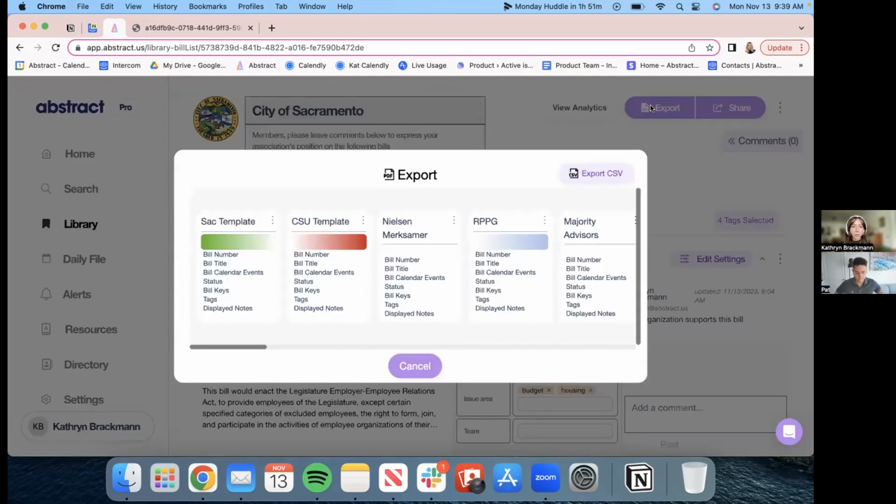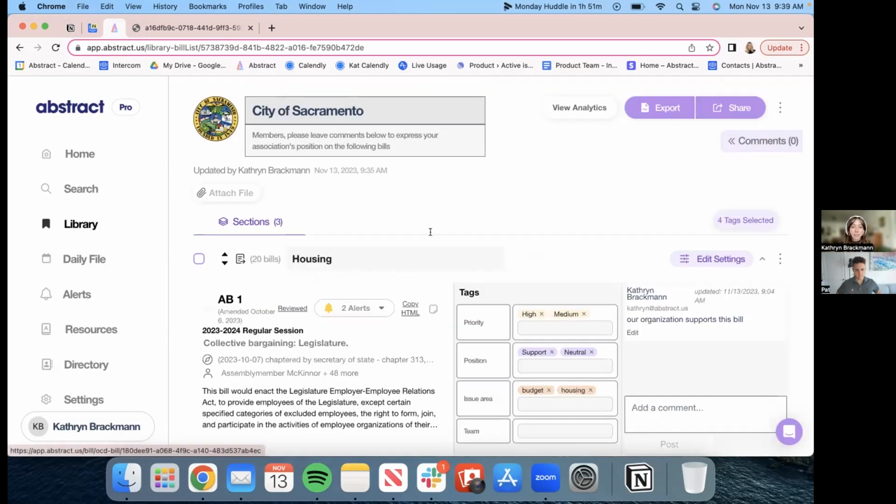You can also export to PDF using the many templates we've created here. It's completely customizable. You can decide which information you'd like reflected. You could choose to include or exclude notes, tags, any collaborative information. You can keep it internal or allow it to be external. It's completely up to you.